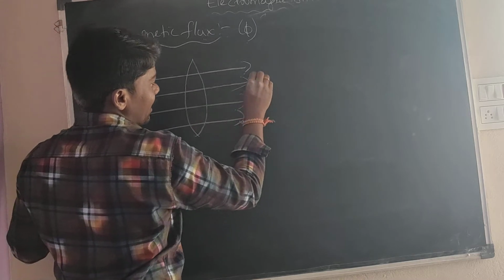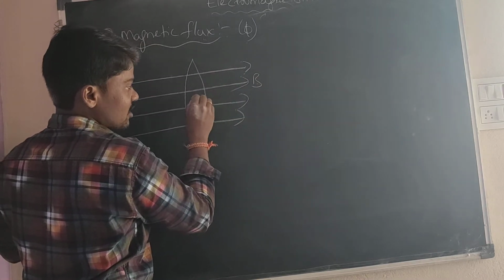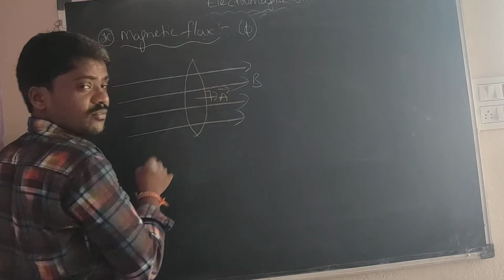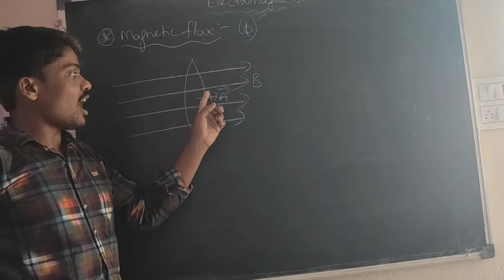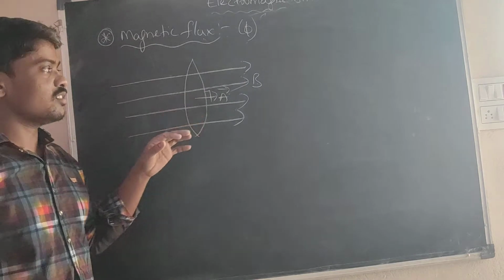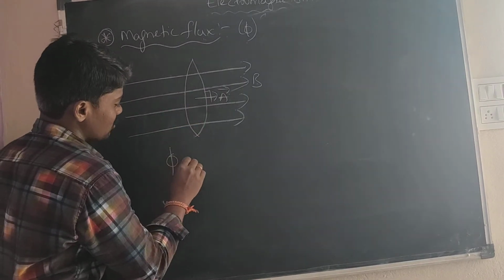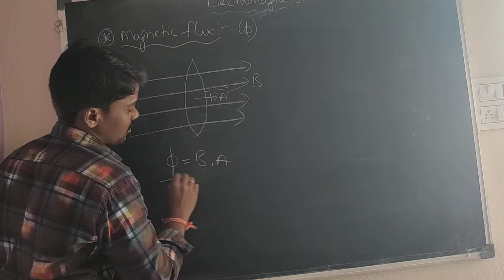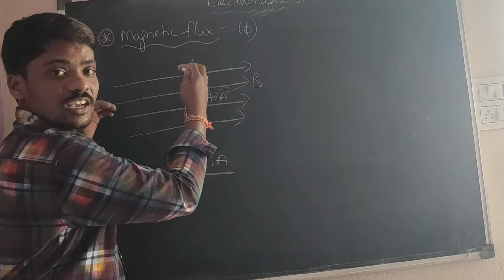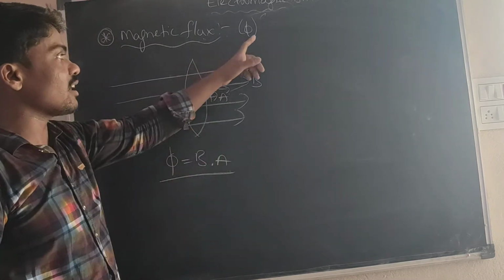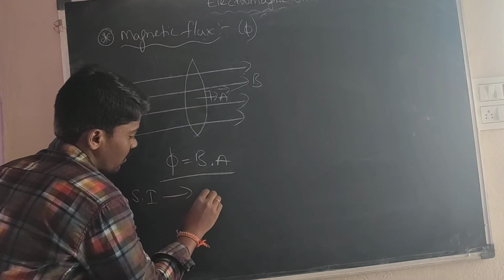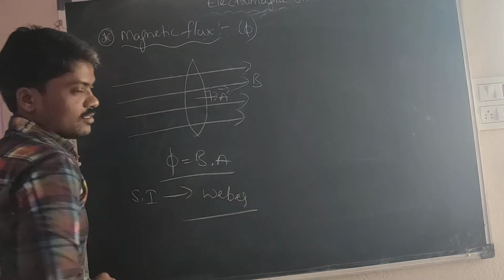Here is the magnetic field direction. Here is the area. The area vector is A bar. The area vector is always perpendicular to the surface of the area. A bar and B bar are in the same direction, which means phi, the magnetic flux, is equal to B dot A. When the lines of forces pass through the area perpendicularly, it is called the magnetic flux. The SI unit of magnetic flux is Weber.